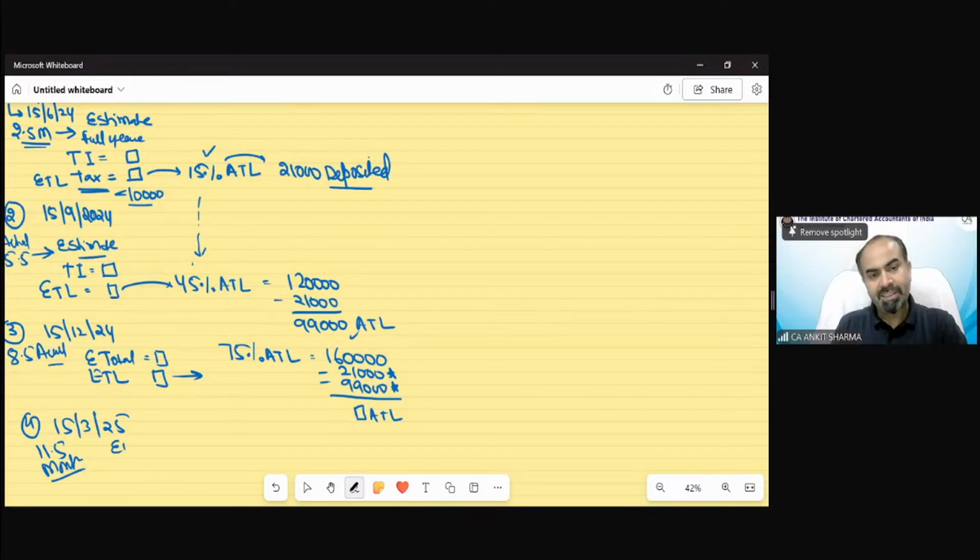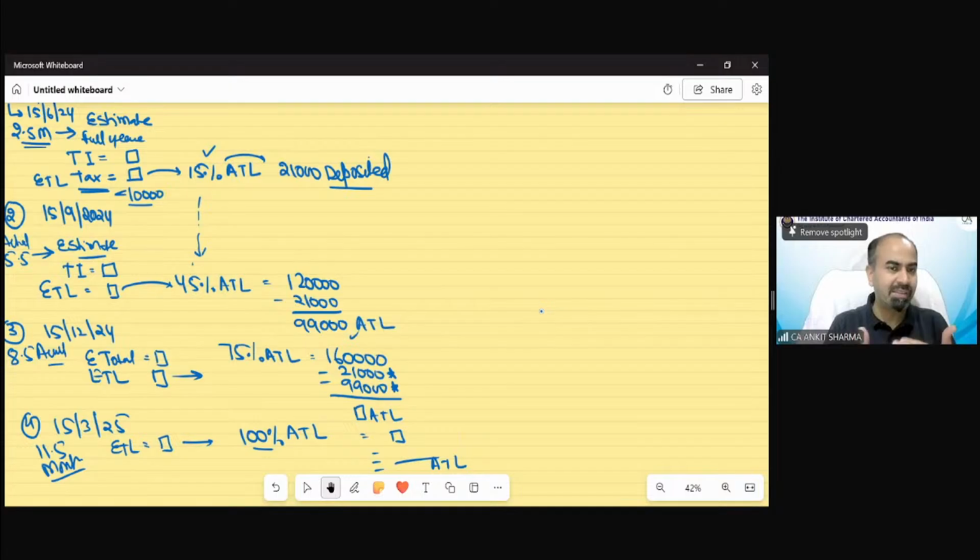Again, estimated tax liability. And now we have to deposit 100% of this estimated tax liability as advance tax liability. Whatever we have deposited in the last 3 previous installments needs to be reduced, and the balance would be your advance tax liability. Understood? So it's just a calculation of tax on these specific 4 dates.